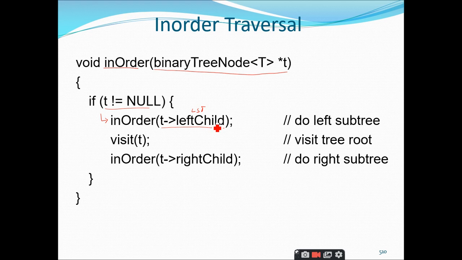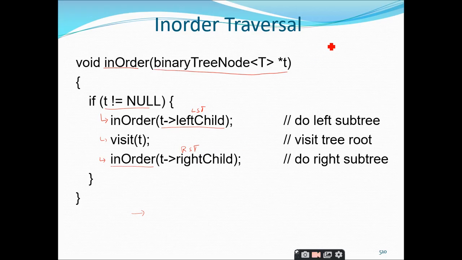So once I process the left subtree, that means once I have reached the last part, then I start visiting the root node. Once I visit the root node, the third step is to traverse the right subtree. So traversing means you will make a function call to this inorder with the root node of the right child, that is, the right subtree. So once you traverse the left subtree, you visit the root node, that means you print the root node, and then again you traverse the right subtree, right?